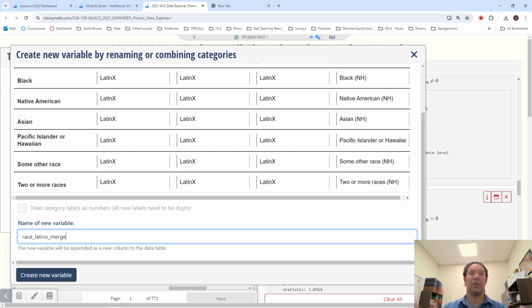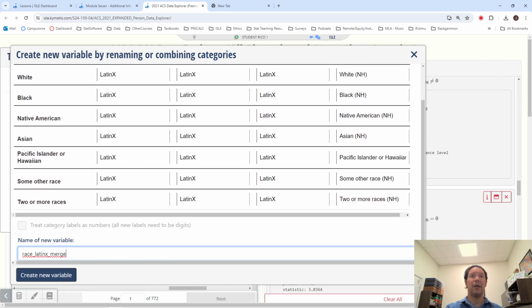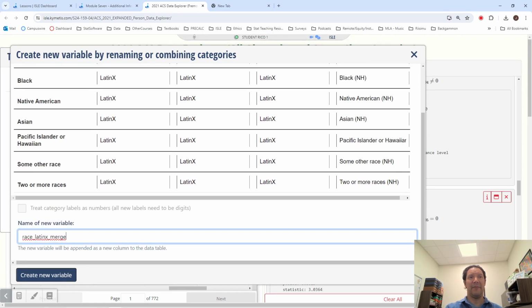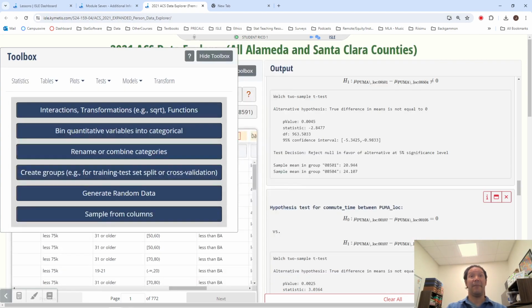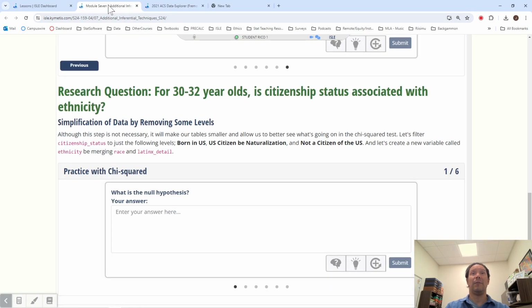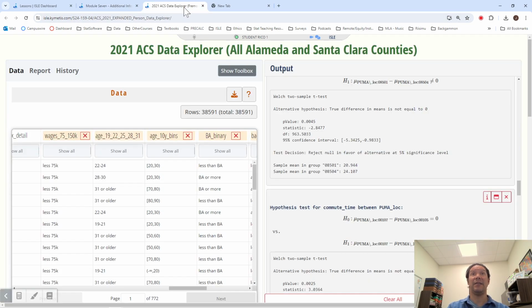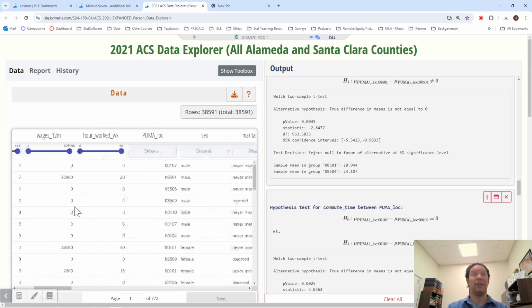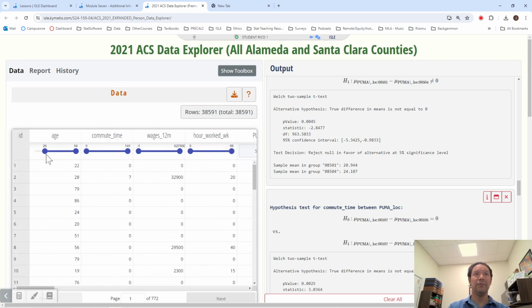So this is what you have to do for this one. It goes pretty fast, and once you've made it, you'll have it for the rest of the year. I've already made it, so I'm not going to create it. What I'm looking at is 30 to 32-year-olds, and whether citizenship status is associated with ethnicity. So I'm going to select 30 to 32-year-olds.